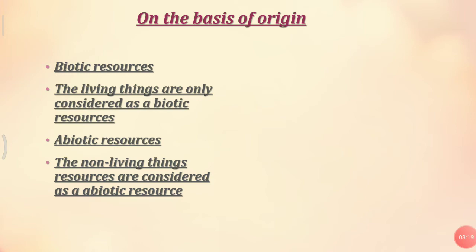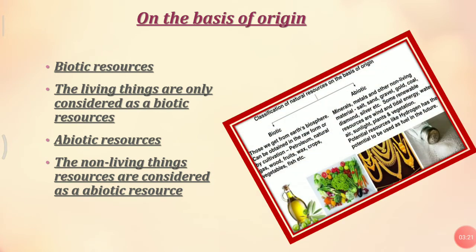Now let's understand by the picture. The classification of natural resources on the basis of origin: they are classified into two parts, biotic and abiotic. Let's move on to the description of biotic. Those we get from the Earth's biosphere are called biotic.